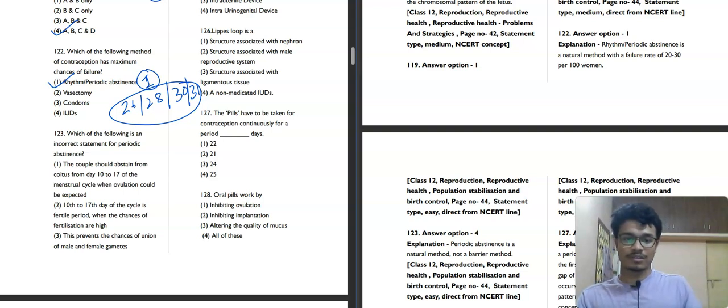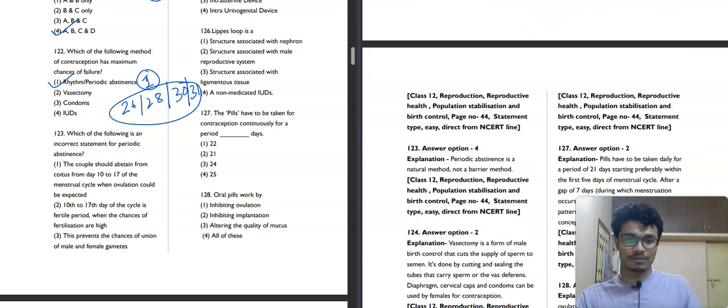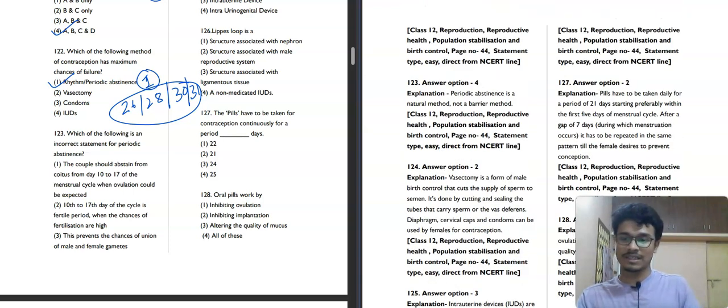Now moving towards the next question, question number 123. What is it saying? Which of the following is an incorrect statement for periodic abstinence? The couple should abstain from coitus from day 10 to 17 of the menstrual cycle when ovulation could be expected. Absolutely correct. So this is the correct statement.